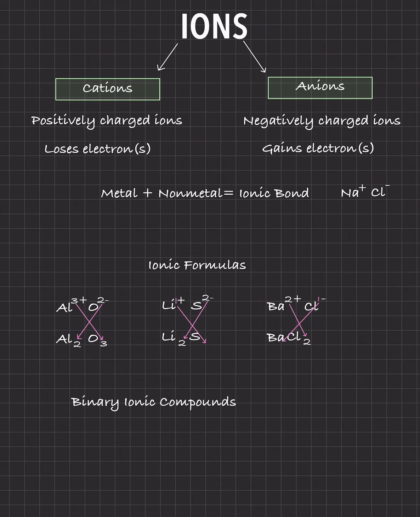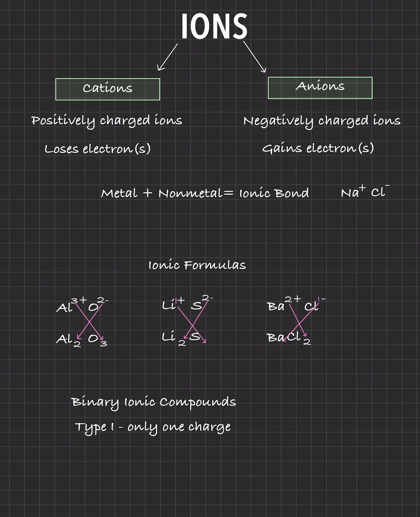Now, what is a binary ionic compound, and what is type 1 and type 2? For binary ionic compounds, what you need to know is that you have 2 elements. That's why it's called binary. Why is it ionic? Because again, it's a metal and a non-metal. And why is it a compound? Because again, you have 2 things.